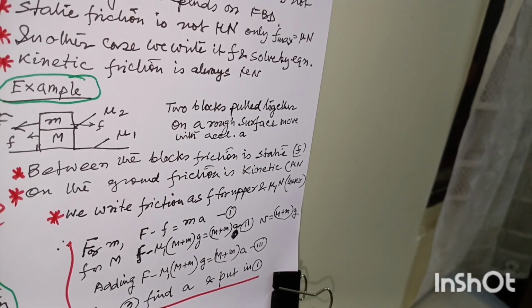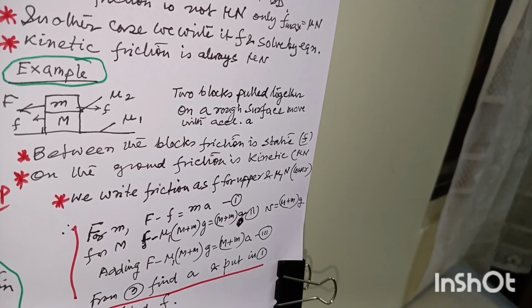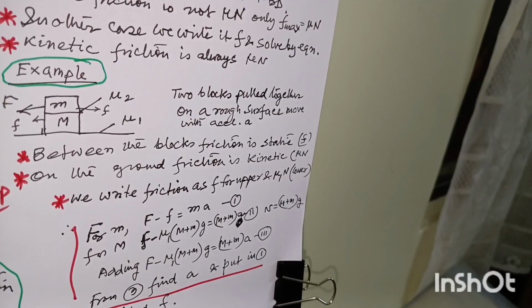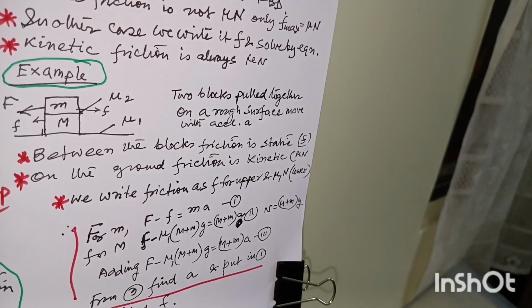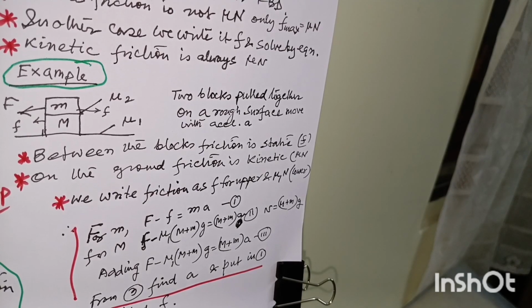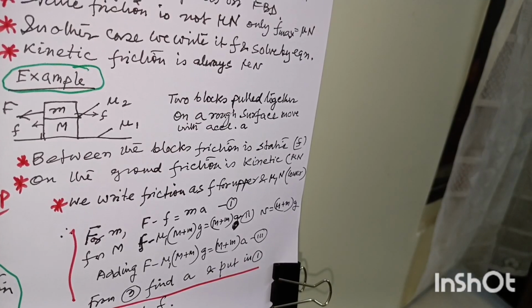For lower mass, there is only one force from the upper block, that is small f, because small f acts in forward direction on upper mass and in backward direction on lower mass. So on lower mass, the only external force from the block is small f.